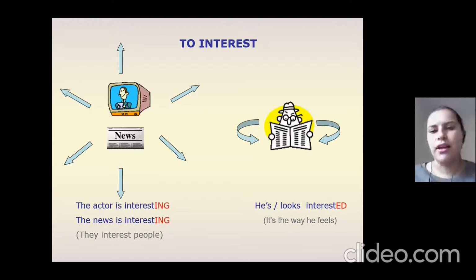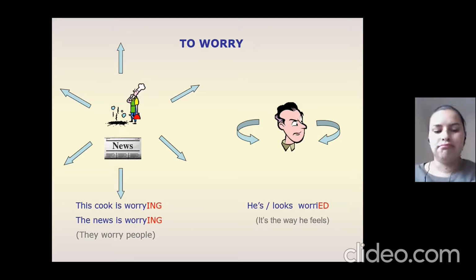Next, we have the example with interest. The actor is interesting. The news is interesting because they interest people. In the other example, we have he looks interested. He is interested because it's the way he feels. Worry. So here we have this cook is worrying, and the news is worrying because they worry people. They produce worry in people. And here we have he's worried or he looks worried because it's the way he feels, the emotion that he has.